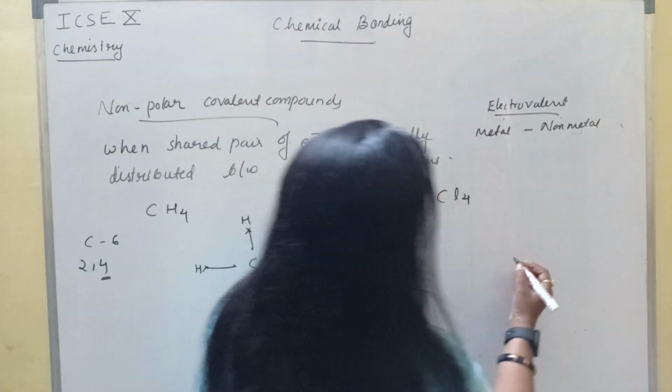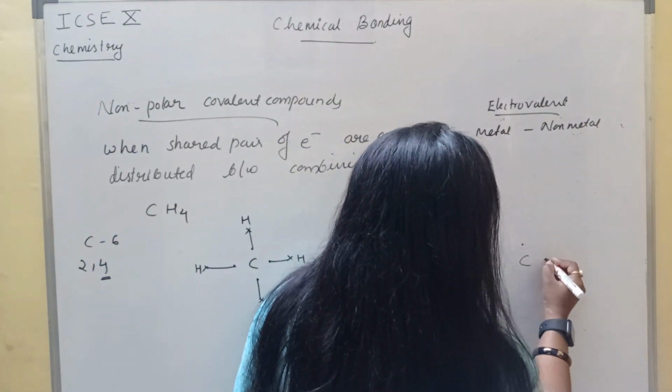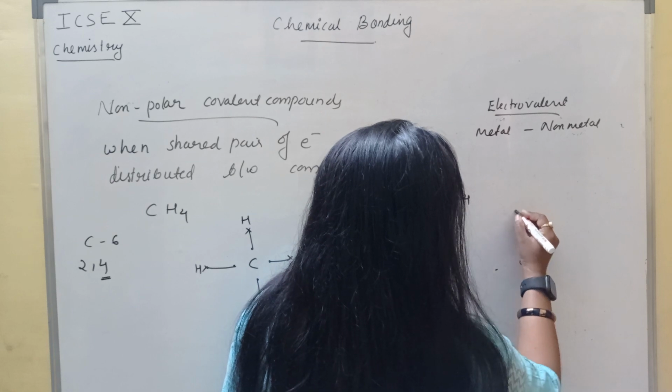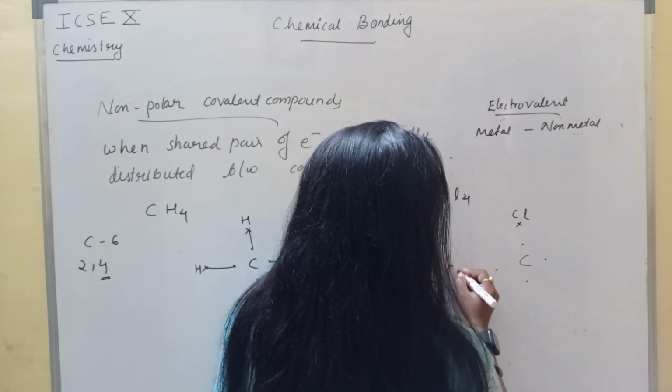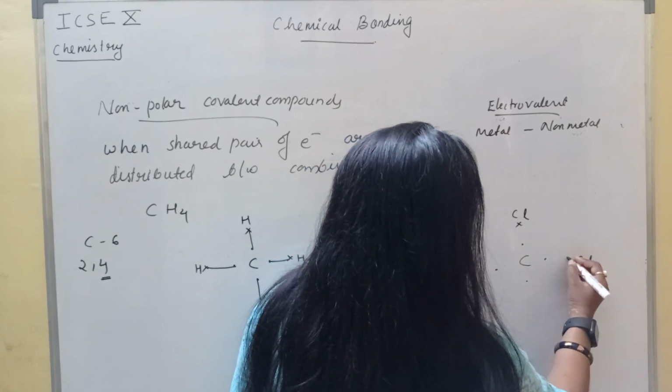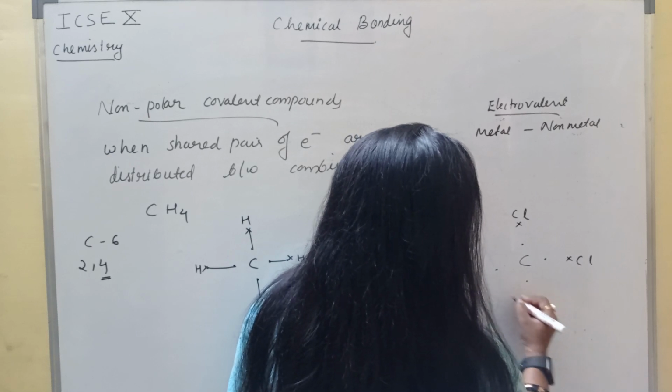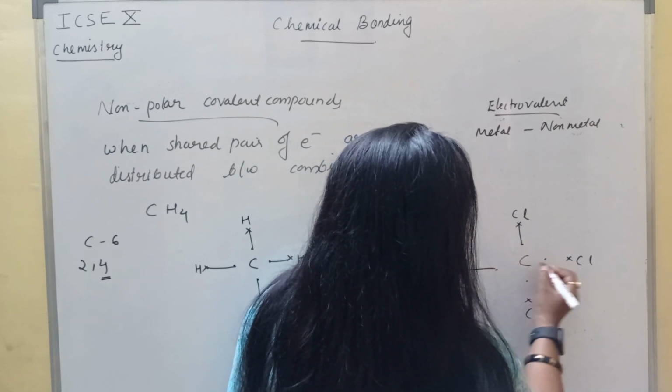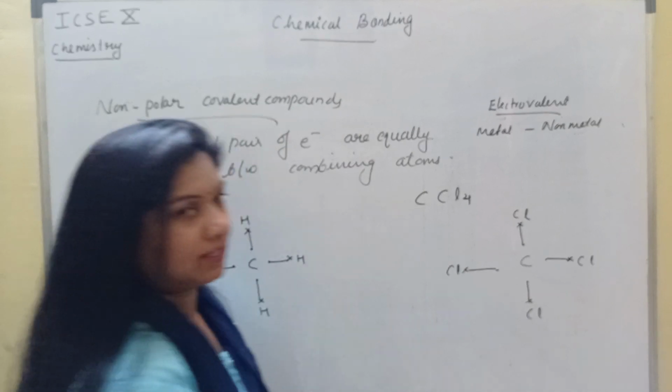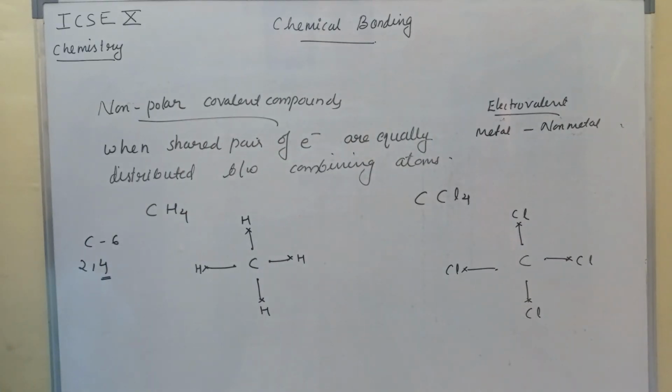Similar is the case with carbon tetrachloride. Carbon again has 4 electrons in its valence shell. Chlorine is short of 1 electron to complete its octet. This is also an example of a non-polar compound.